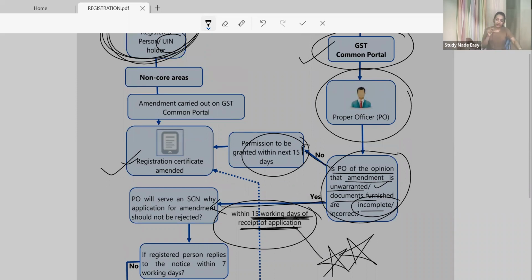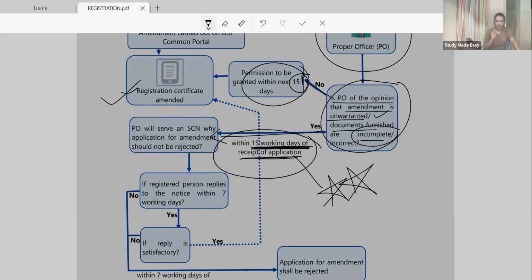But when there is an amendment and he doesn't think the amendment is good, then within 15 working days from the receipt of application, he will serve you a show cause notice asking why your application should not be rejected.